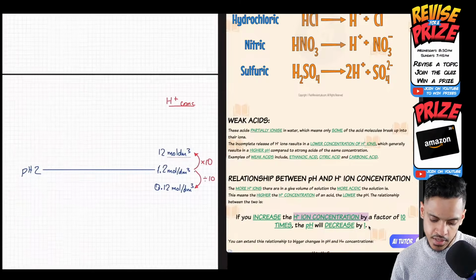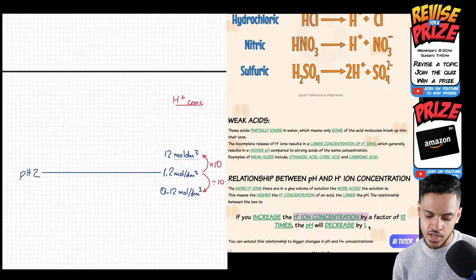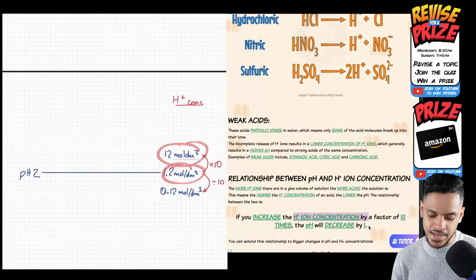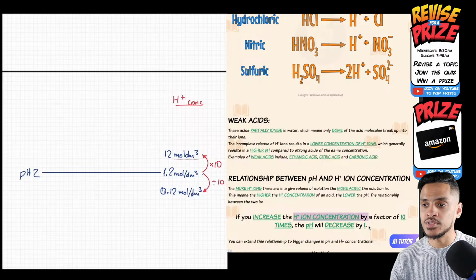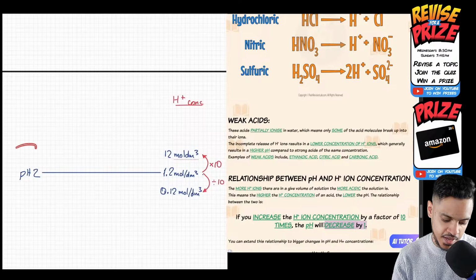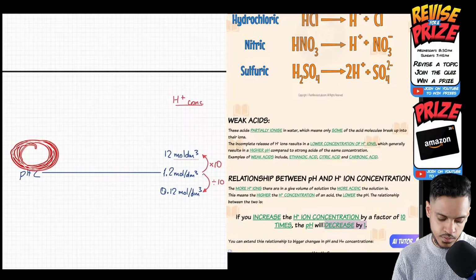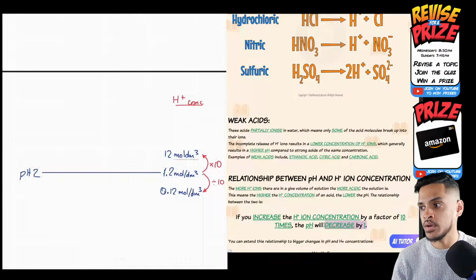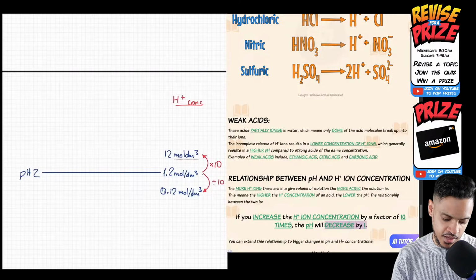So what you can do here is predict the pH based on how much the concentration has changed by. Because this has gone up by 10, according to our rule, the pH will decrease by 1. So what would the pH here be? It says if you increase the concentration by times 10, the pH will decrease by 1. Exactly. Well done, guys. The pH is going to be 1, because times by 10 decreases it by 1.